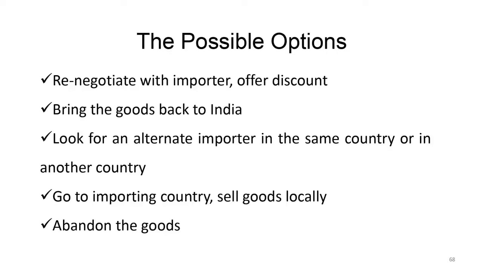Or look for an alternate importer in the same country. Best would be same country. If you send something to London and one buyer has refused to take it, try to find another buyer in London only, because the goods are already lying over there. If you get another importer and the importer says, fine, give me a great price, I'll buy it, sell it to that person. If you don't get an alternate importer in the same country, then look for another country.